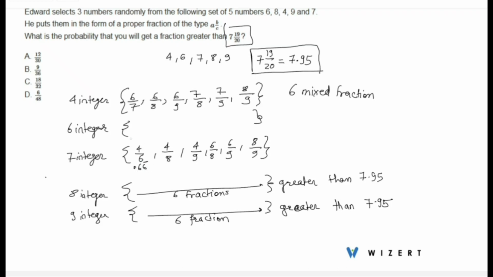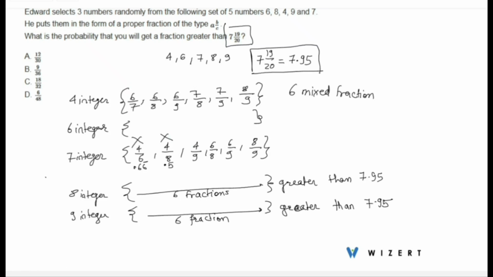So this is not greater than 7.95. Next is 7 integer 4 by 8. So 4 by 8 is 0.5, so 7.5. This is also not greater than 7.95.